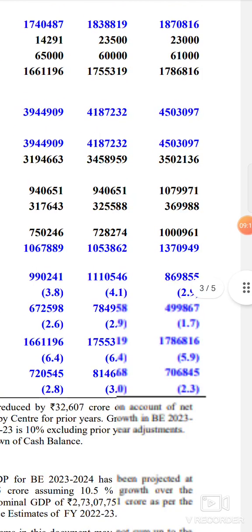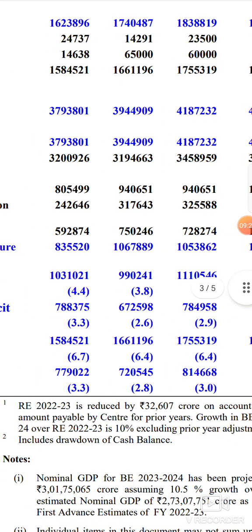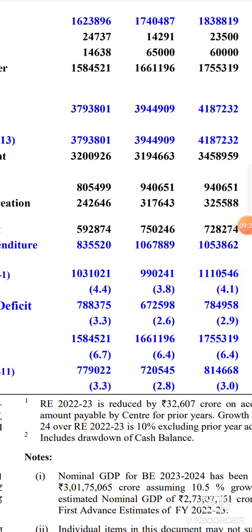So simply speaking, up to here what we have observed is 45 lakh 3,997 crores is the total expenditure. In the total expenditure, 10 lakhs is capital expenditure and 35 lakhs is revenue expenditure. Now if you compare with the past years, in 21-22 it was only 5 lakh crores. Compared with 21-22, almost the amount has been doubled. Whenever capital expenditure is increasing, it is a very positive sign. So what is our observation till here? Capital expenditure is increasing, it is a positive sign.